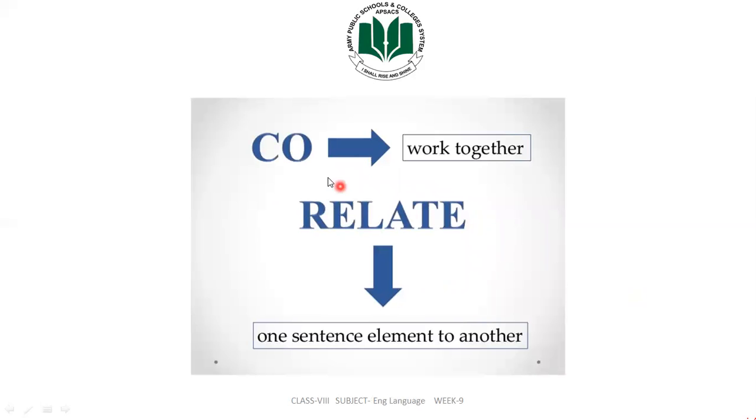Co means work together. As I have already discussed with you, as I gave you the example of co-education, it means you got your education together, boys and girls. So co means work together. Relate, what is meant by relate? One sentence element to another, meaning it's related to another, linked to another. So this is the meaning of relate.